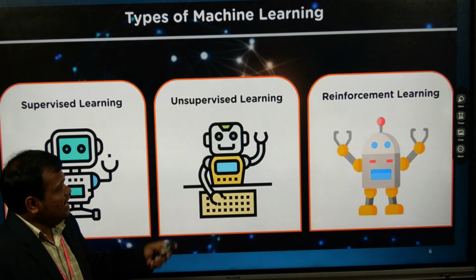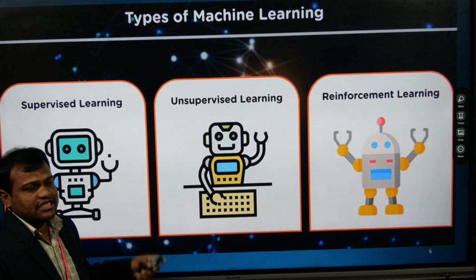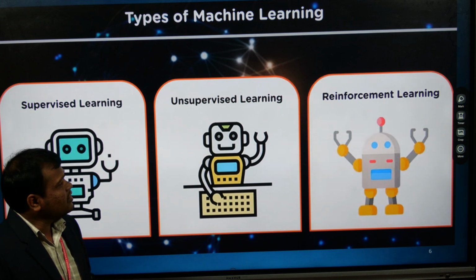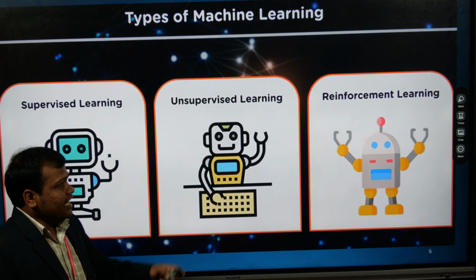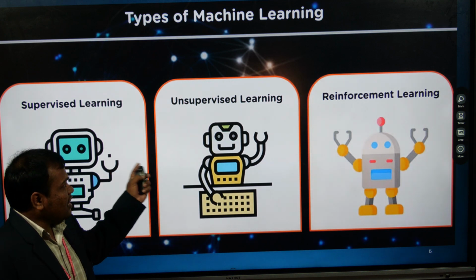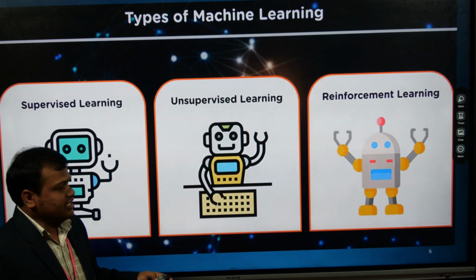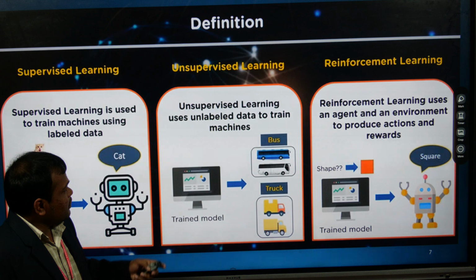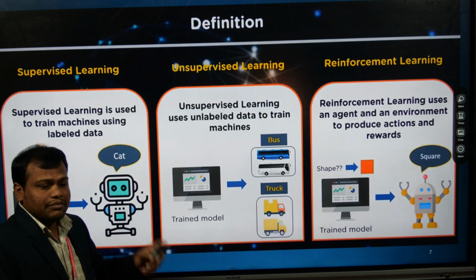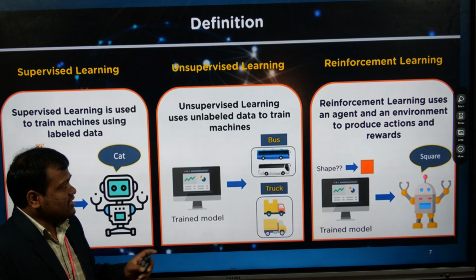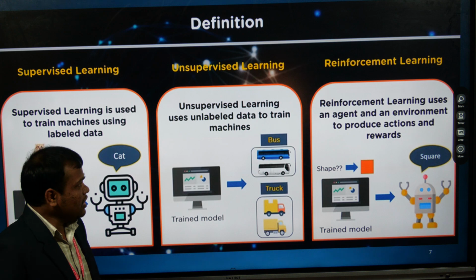So basically these are the types of machine learning. First one is supervised learning, second one is unsupervised learning, and third one is reinforcement learning. These two are already implemented. This third, reinforcement, is still under research. If you talk about supervised learning, it comes under labeled data. So first of all, we are going to know the difference between labeled data and unlabeled data.